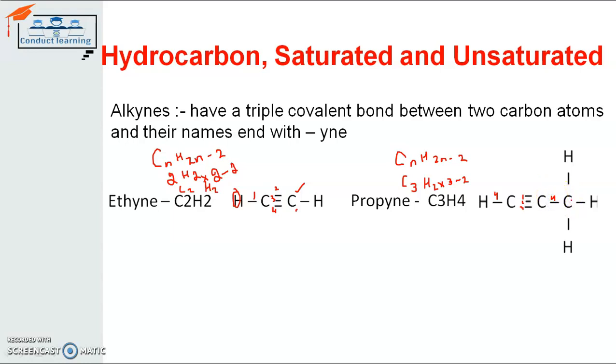And if we come to the third carbon atom, it will share all its 4 electrons, sorry, not 4 but 3 electrons with 3 different hydrogen atoms, and 1 electron with this carbon atom. So in that way it will be a complete structure. So this is the example of our alkyne.